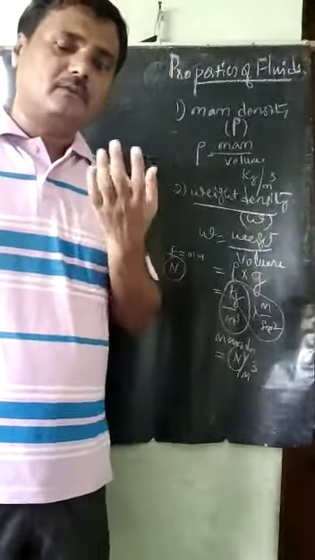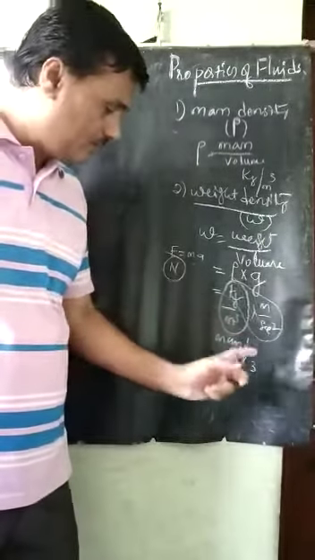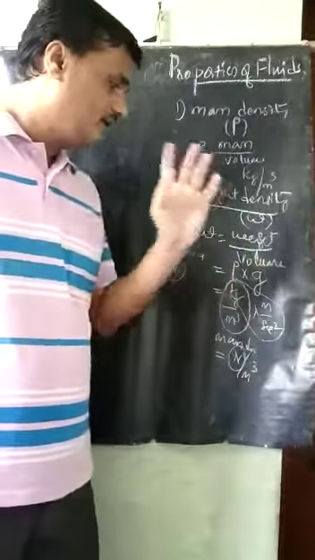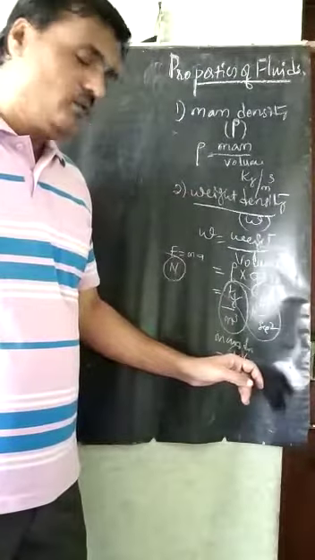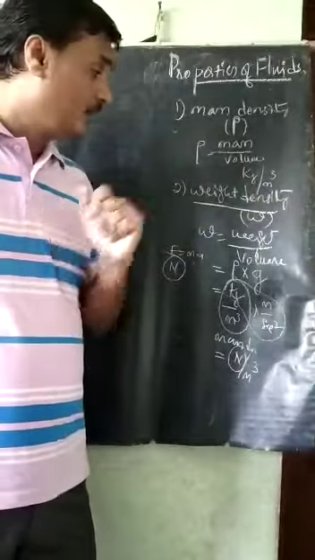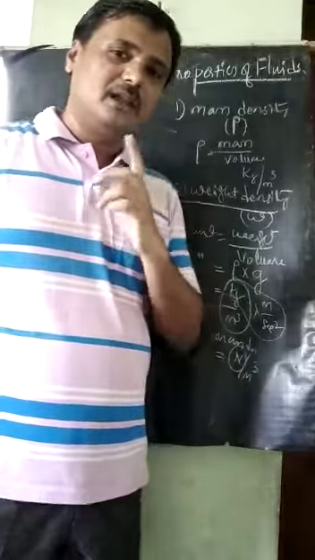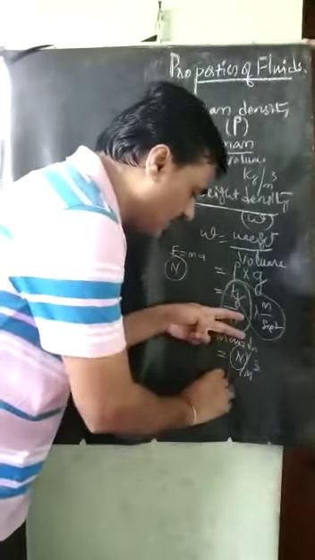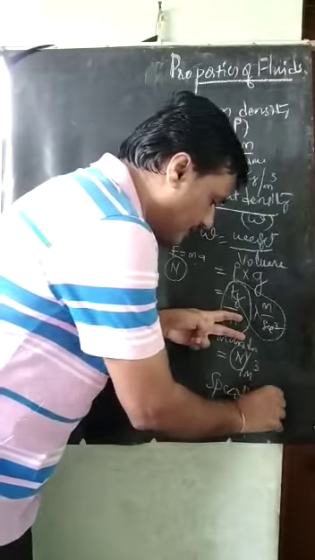Weight means the force due to the acceleration due to gravity. So the unit of this weight density is Newton per meter cube, whereas in mass density it is kg per meter cube. Another name for the weight density is specific weight.